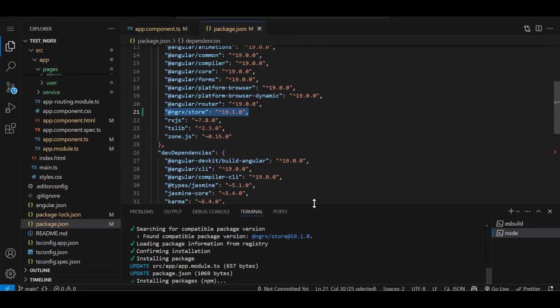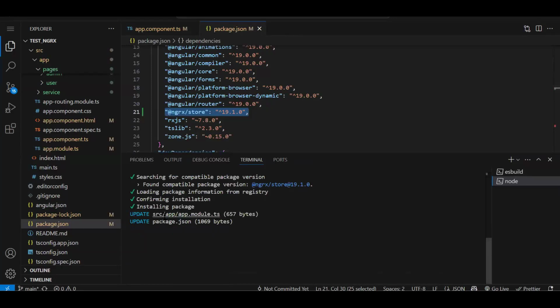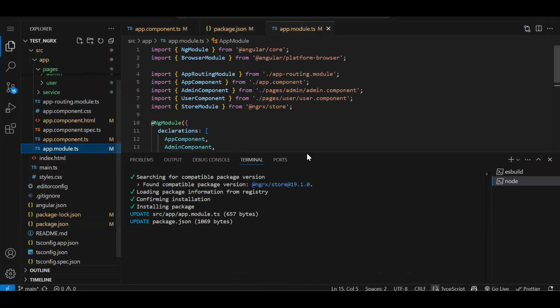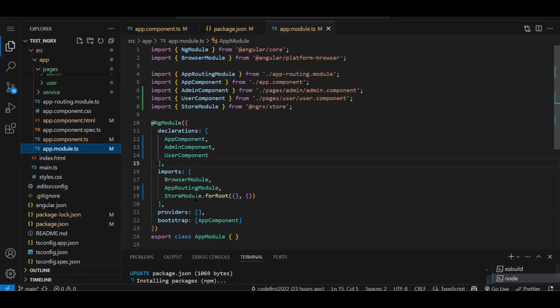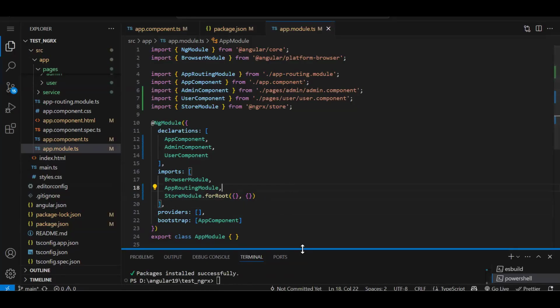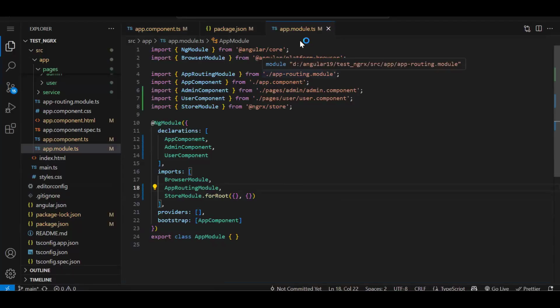Apart from that, it has added an entry in app.module.ts also. If you see app.module.ts, it has added StoreModule.forRoot. Now whatever store variables we are going to create, we can pass over here, meaning our store name and the reducer name. Fine. So the basic is done. We have installed the NgRx store.